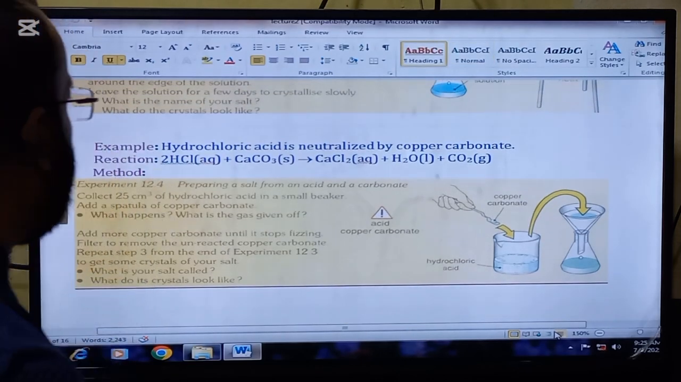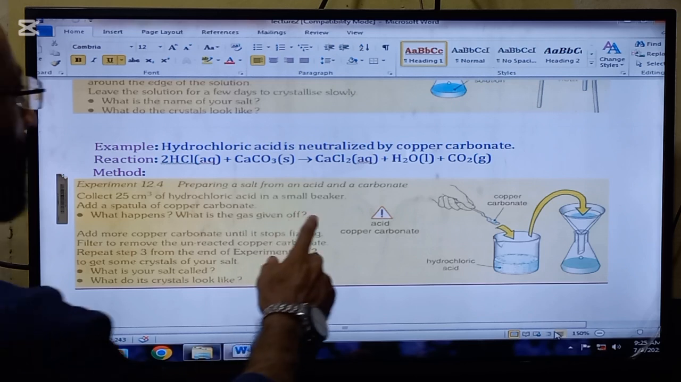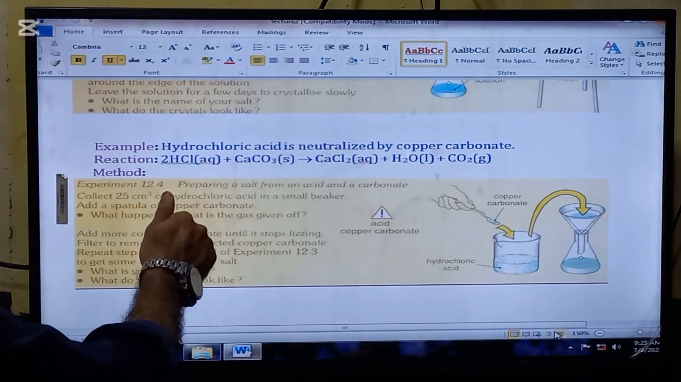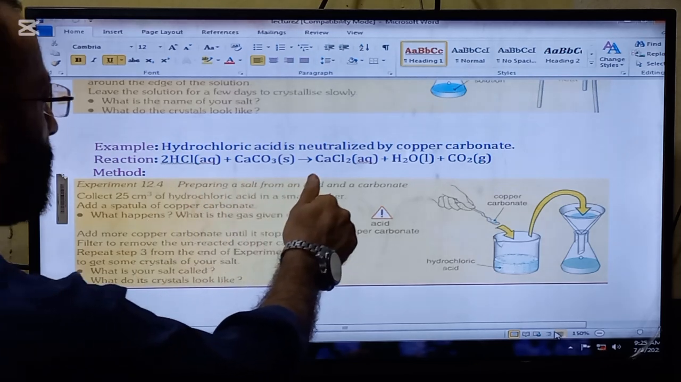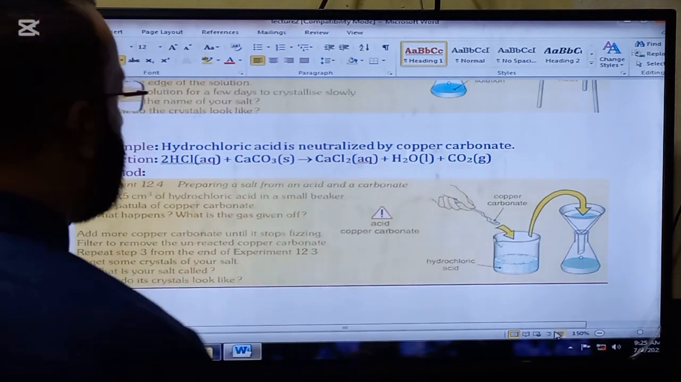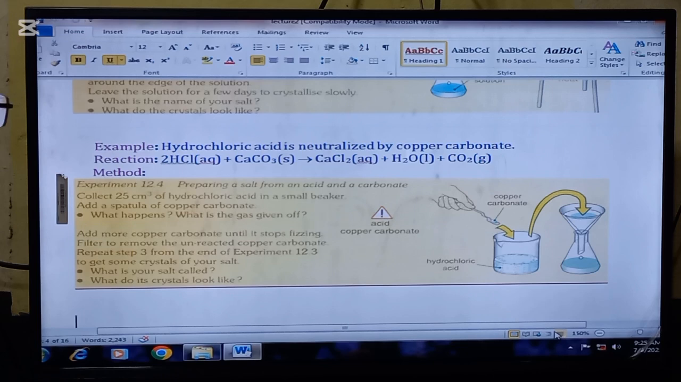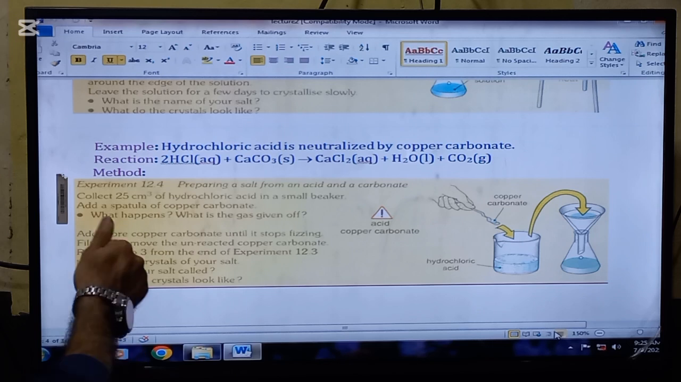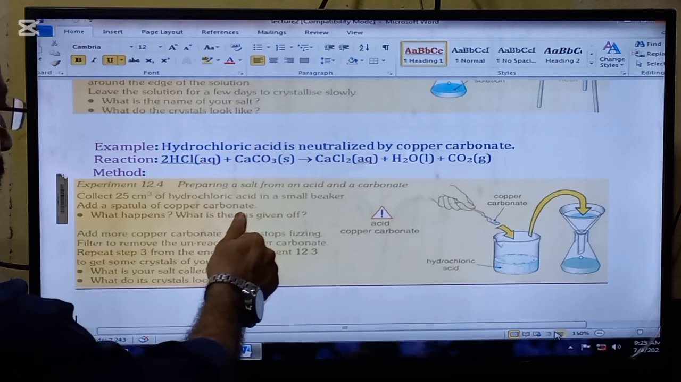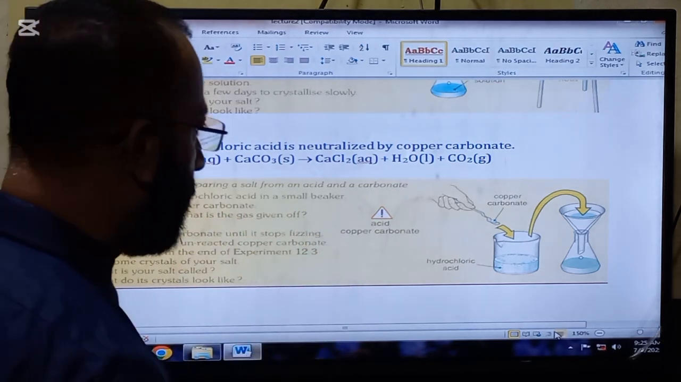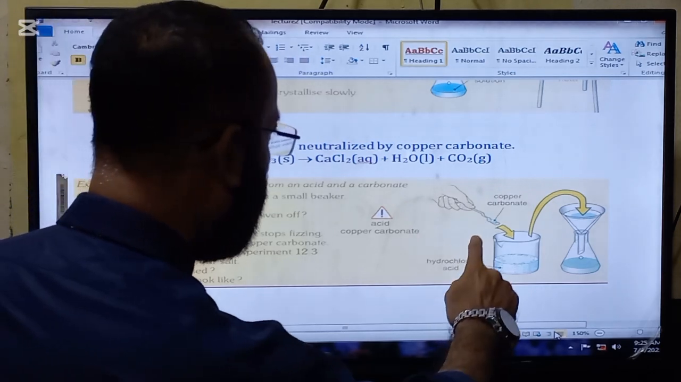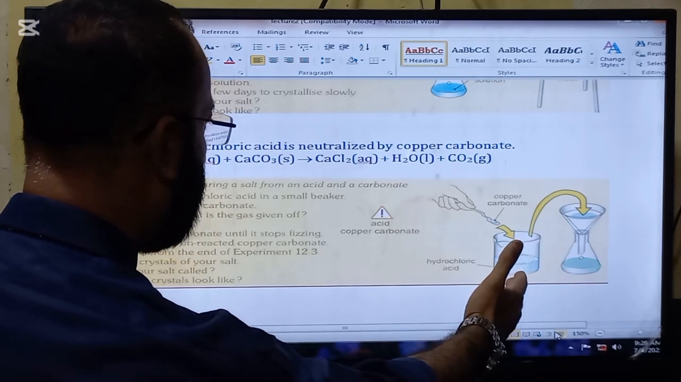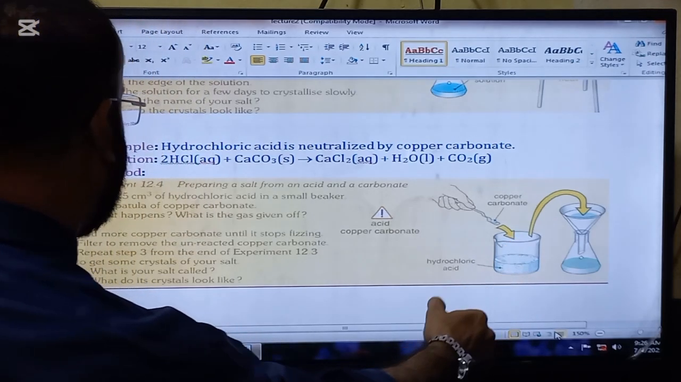Okay, here is another example: hydrochloric acid is neutralized by copper carbonate. The reaction will be 2HCl plus CaCO3 forms CaCl2 plus H2O plus CO2. And the method will be preparing a salt from an acid and a carbonate. Put 25 cm³ of hydrochloric acid in a small beaker. So here is the beaker and 25 cm³ of hydrochloric acid will be put into it.